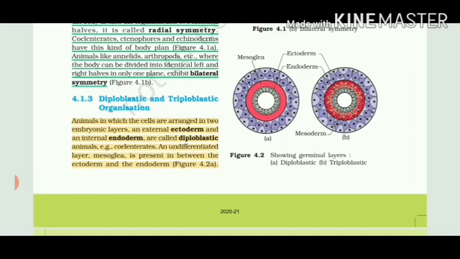So in the first case, there are layers. The outer one is called ectoderm, and then there is some space with red color. The space is called mesoglea. That is not any cell, that is a free space in between. Then you can see grayish and black colored cells called endoderm. So in this case, only two layers of cells are present. One is the outer called ectoderm, then followed by one cavity called mesoglea, and then followed by a second layer called endoderm. Now what is in the center? Why is it white in color? That is a lumen.